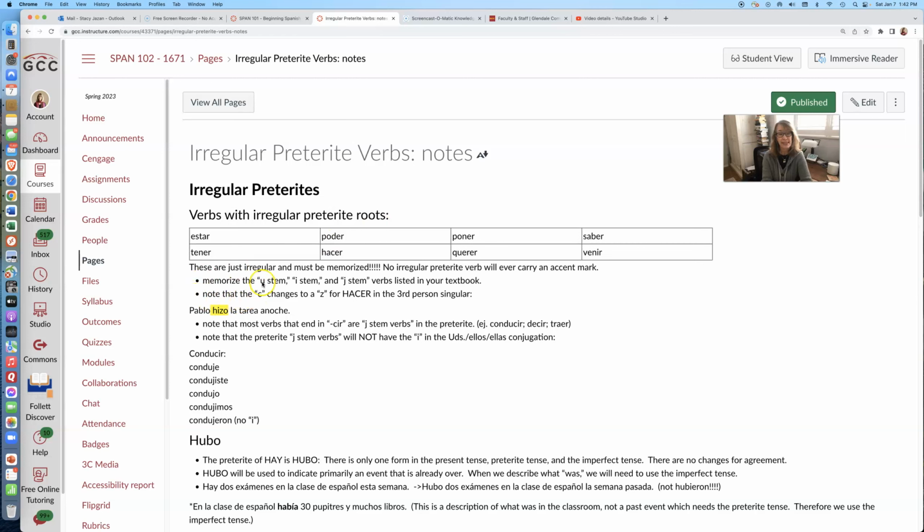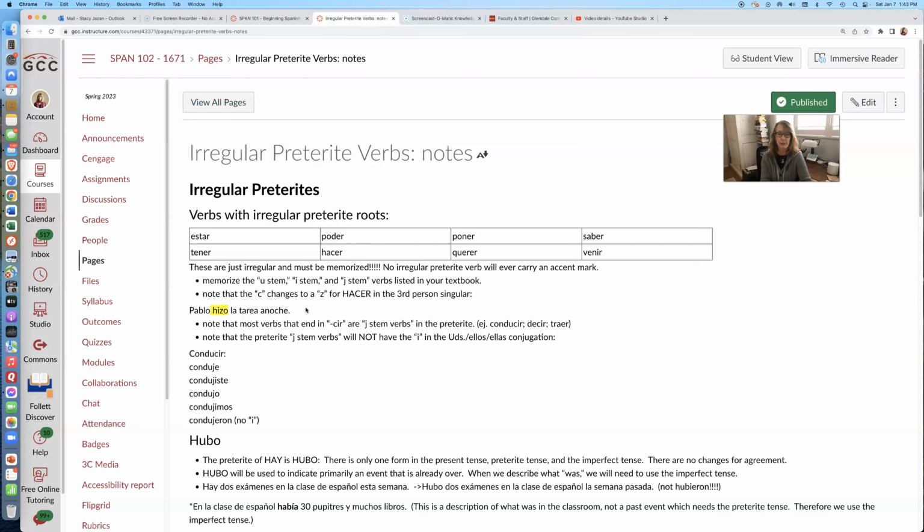Note that the C changes to a Z for the verb hacer in the third person singular. For example, Pablo hizo la tarea anoche.